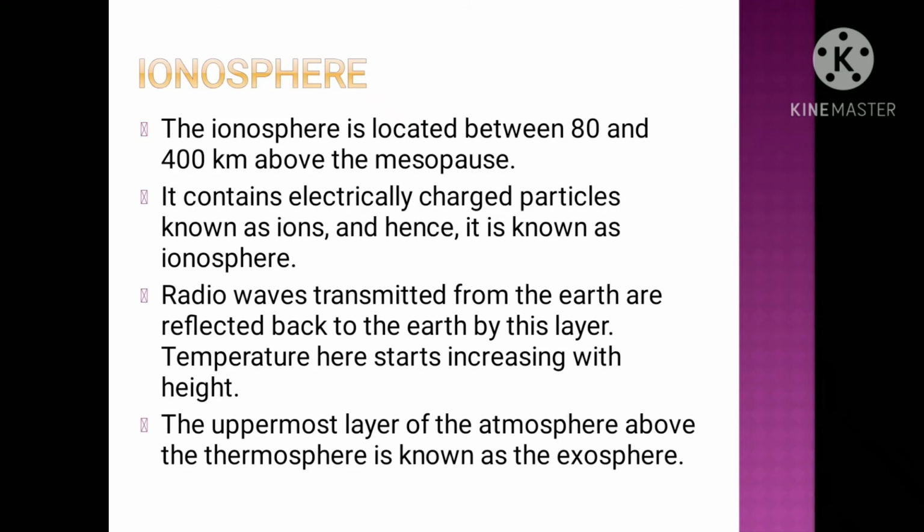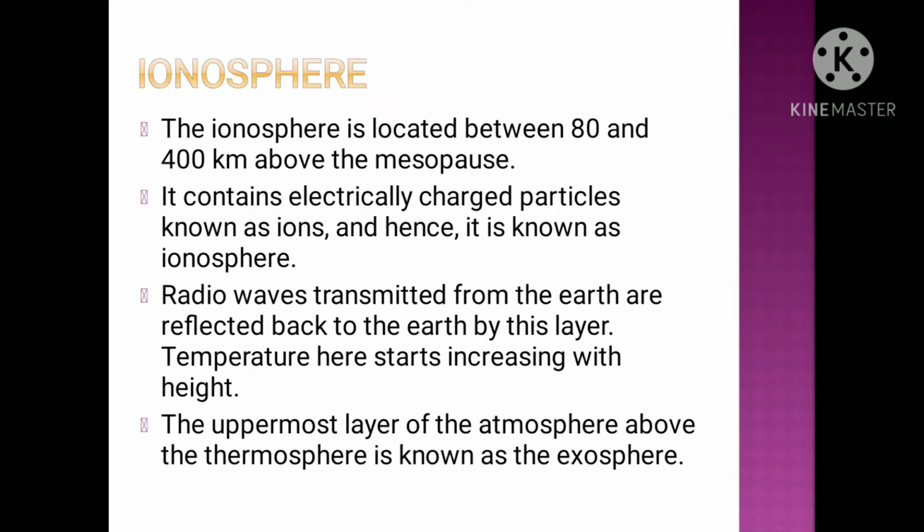In the thermosphere we have another layer called the ionosphere, and this layer extends from 80 kilometers to 400 kilometers, just above the mesopause. It contains electrically charged particles called ions, and that's why this layer is called the ionosphere. The radio waves transmitted from the earth are reflected back to the earth's surface by this layer.